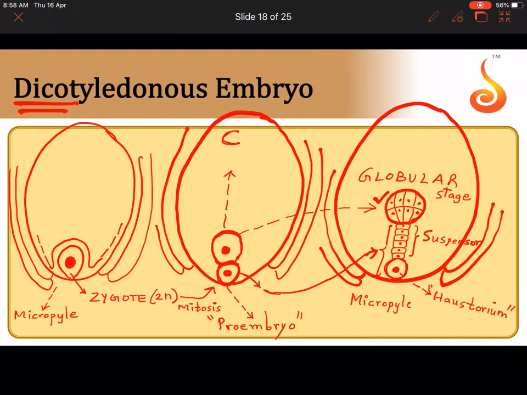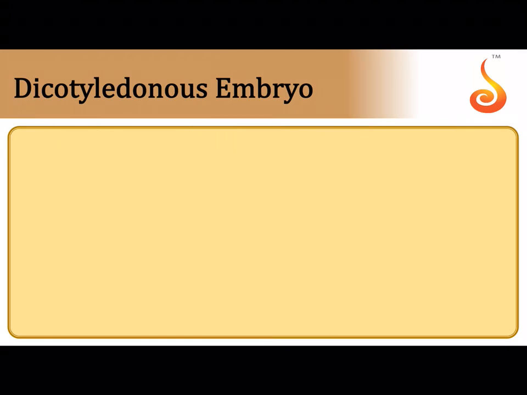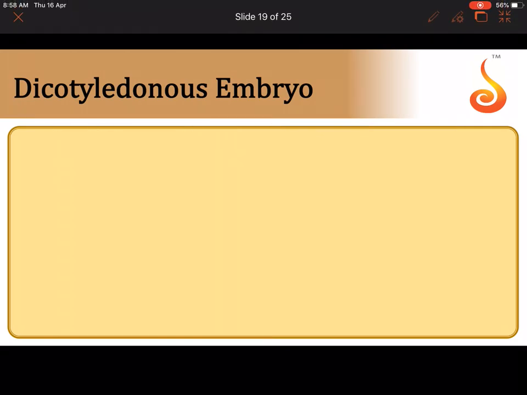First, there is what? A zygote. Zygote divides transversely into 2-celled stage. The bottom cell towards the micropyle will give rise to a suspensor and haustorium. The upper cell that is facing the chalaza, the bottom of the ovule, the base of the ovule, will give rise to an embryo called the globular embryonic stage. Okay? Now let us see what happens after this.